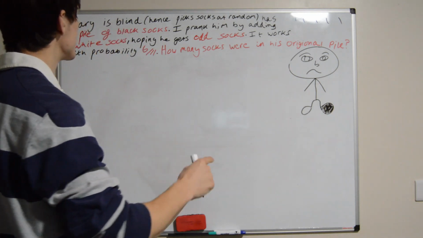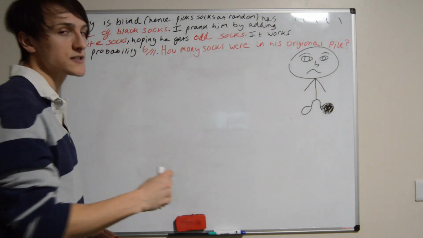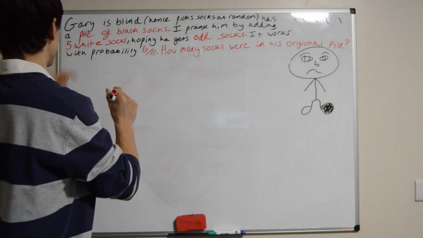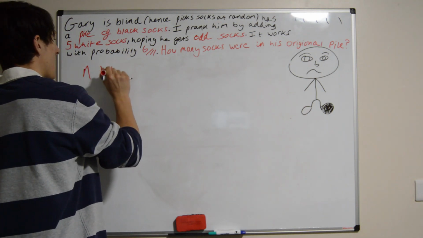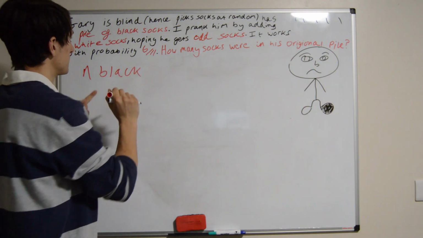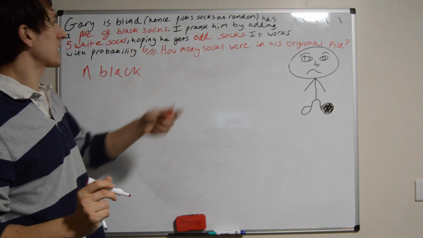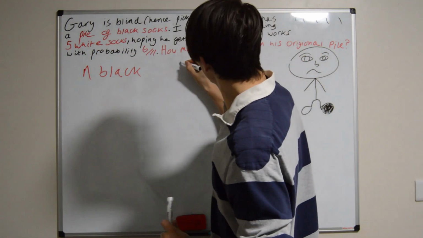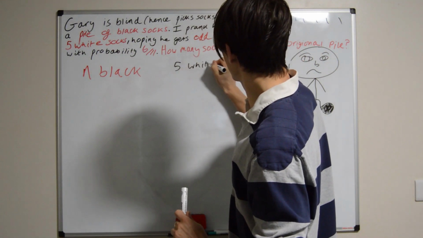Right, let's turn the words into algebra. So he's blind, he picks socks at random, that's okay. He has a pile of black socks. Well, what is the pile? Let's say he has n black. I prank him by adding 5 white socks, so let's write this down in a different colour. So he has 5 white socks now.